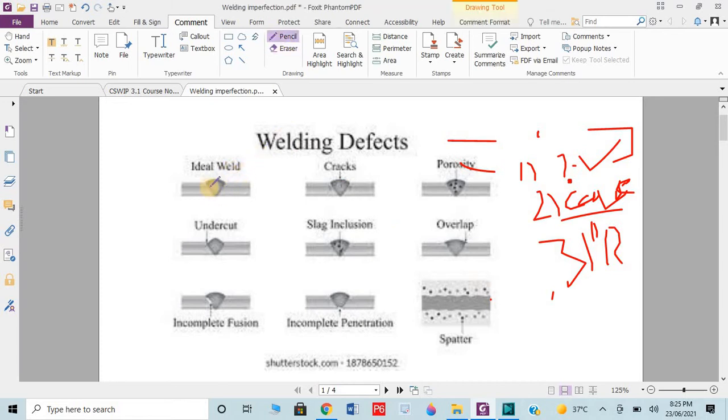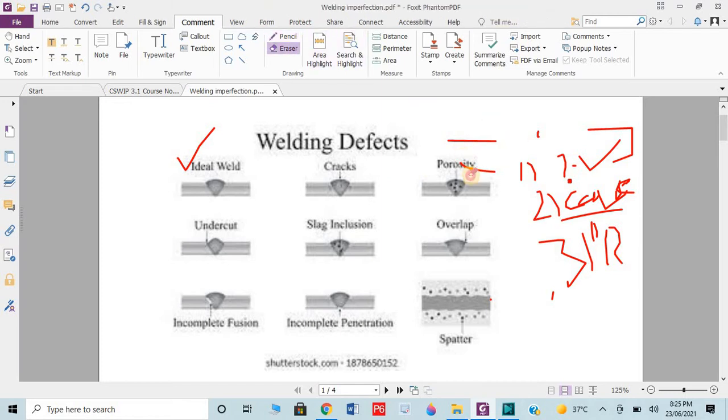Right, this is our ideal weld. Ideal weld means there is no defect. The toe height, the cap height, the root, there is no penetration problem or anything. This is the ideal weld and acceptable for all parties. Here we have the crack. I will elaborate one by one further: what is a crack, how it occurred, how we have to prevent it.